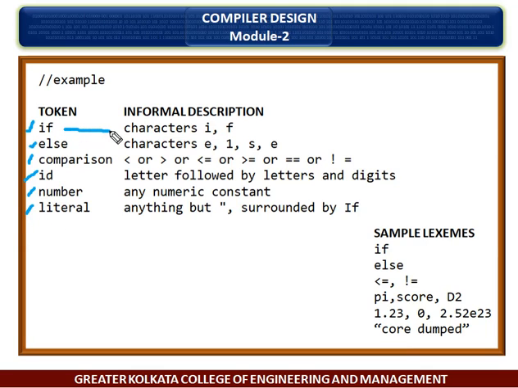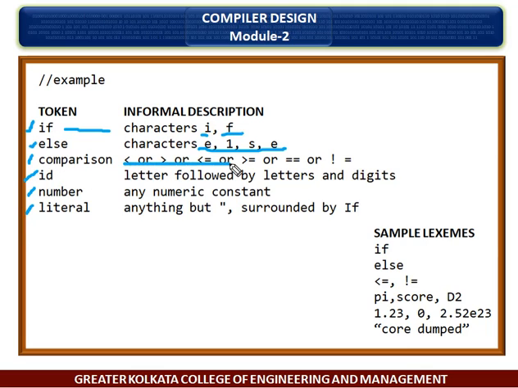The if token uses the characters i and f, two characters. Else uses the characters e-l-s-e. But when they are concatenated together, they have a separate meaning.